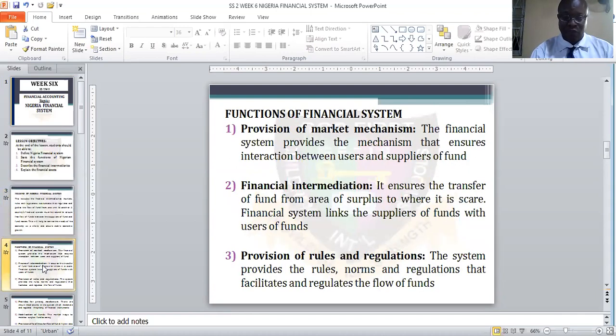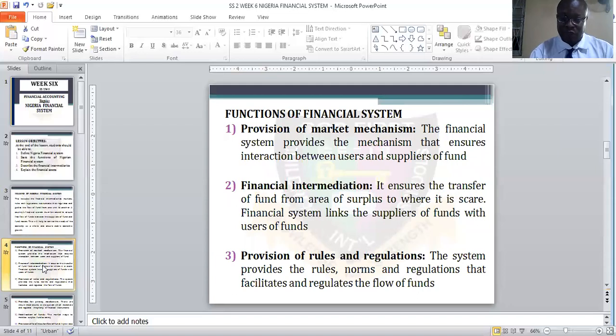So then let us look at the functions of financial system. One, provision of market mechanism. The financial system provides a mechanism that ensures interaction between users and the supplier of fund. So the users of the fund and the supplier of the fund, there should be interaction between both of them.